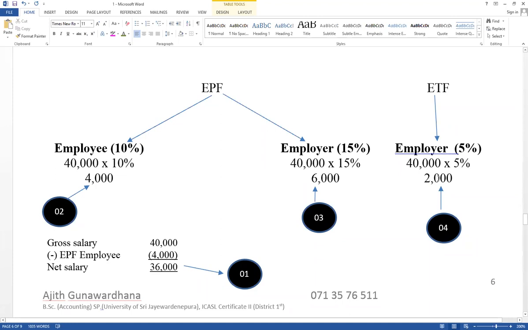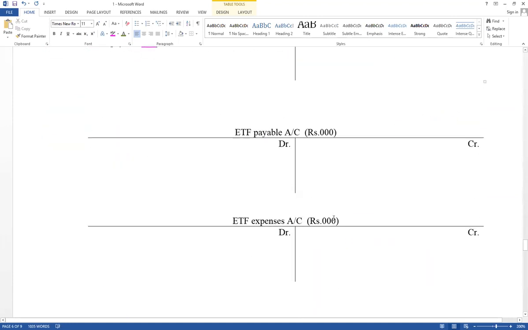Therefore, fourth step: ETF expense account debit 2,000, ETF payable account credit 2,000. Here, name of other ledger account, and ETF expense account debit as ETF payable. This is the fourth step.